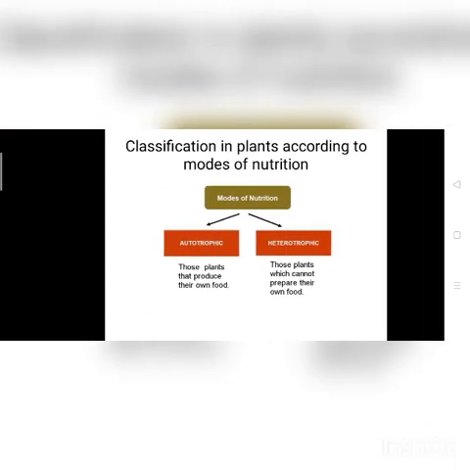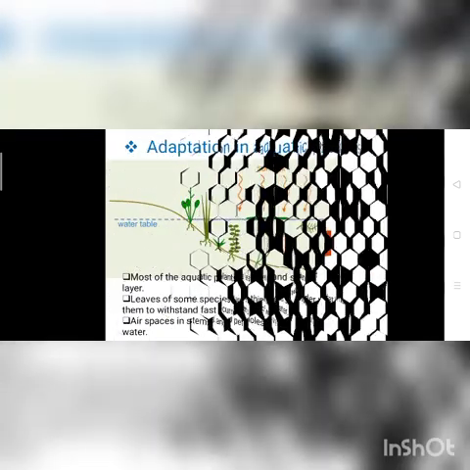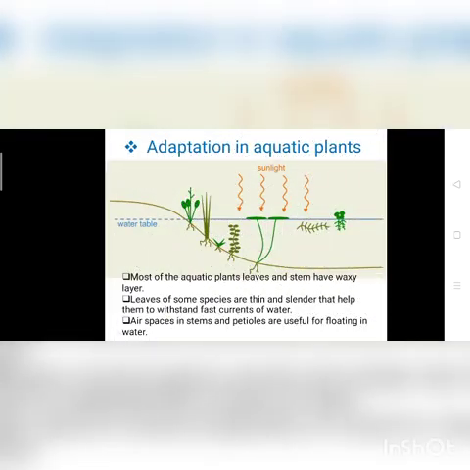So first of all, we'll see classification in plants according to the mode of nutrition. The plants that can prepare their food on their own are autotrophic, and those who cannot prepare their food on their own are heterotrophic. First of all, we'll see the plants that grow in water, and how they are adapted.